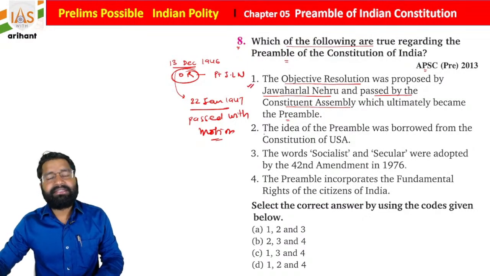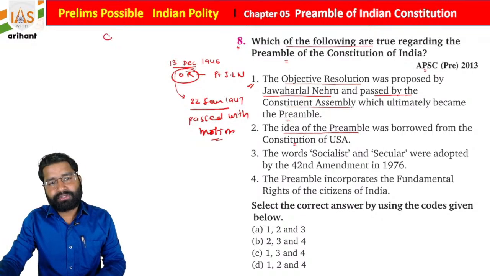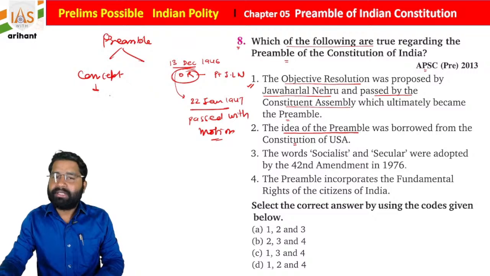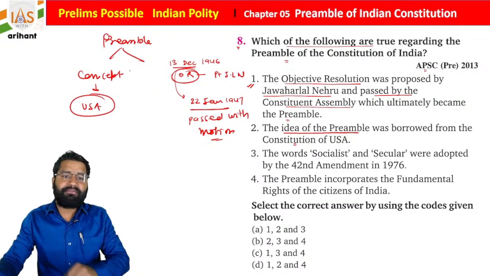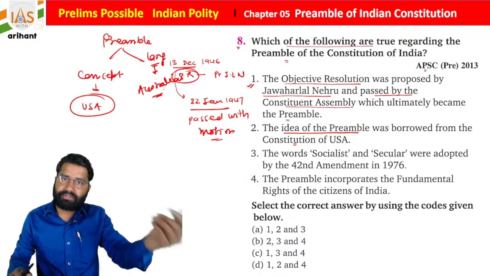Then the second statement you have to see: the idea of the preamble was borrowed from the Constitution of the USA. This is also very important, students. The concept of the preamble, because for the first time in the world, a preamble was included under the US Constitution. So this concept is derived from the USA, but whenever we talk about the language, it is Australian. So the language is Australian and the concept is USA based.